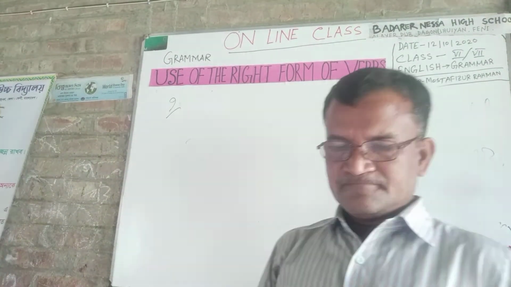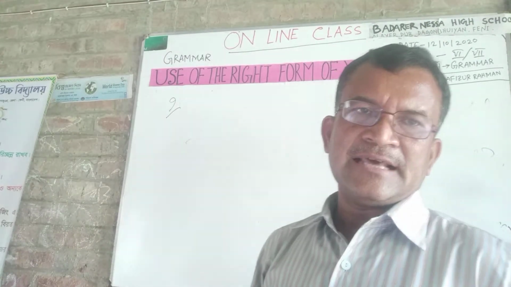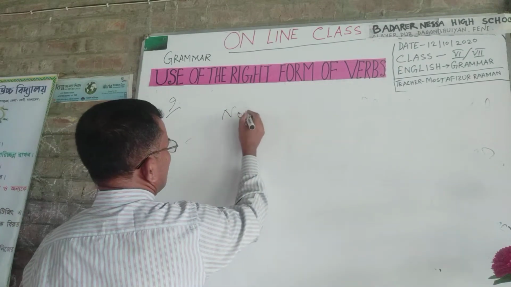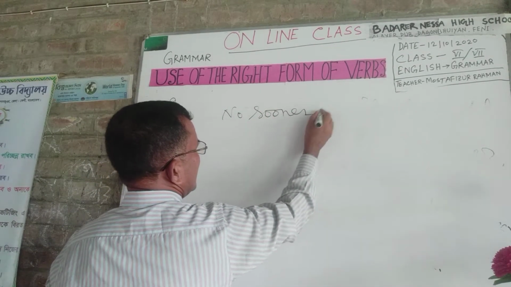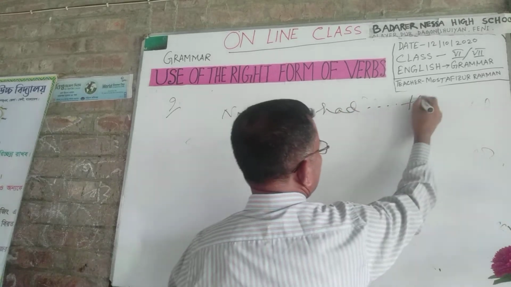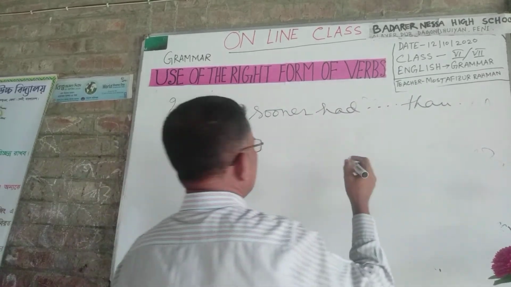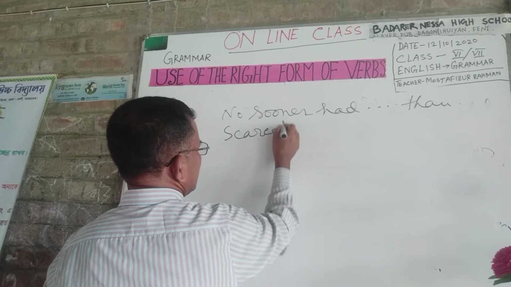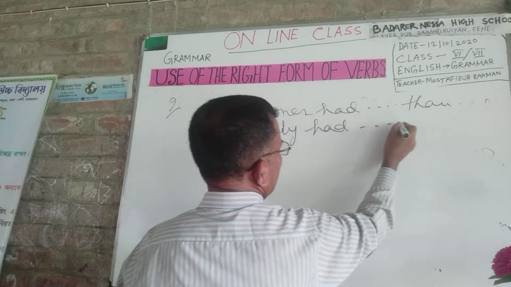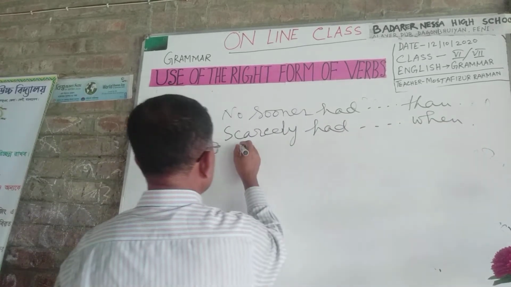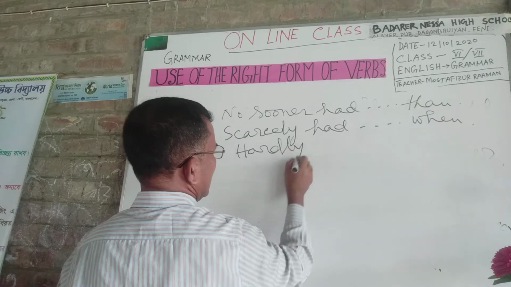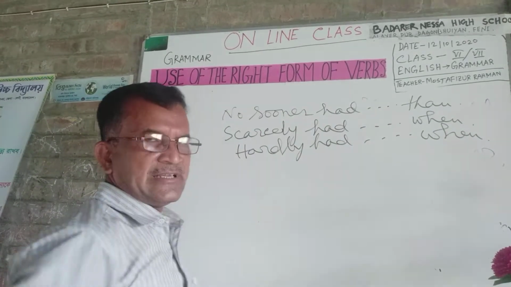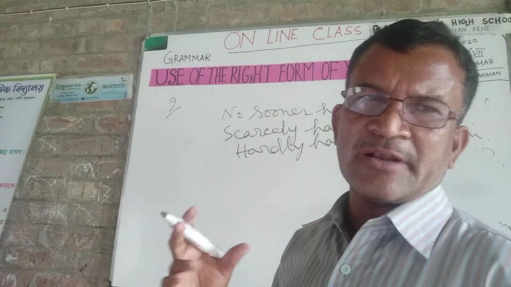In this formula, you should remember the structure: no sooner had that, no sooner had that, scarcely had, when, hardly had, when. These are the structures. In this way you can make sentences.